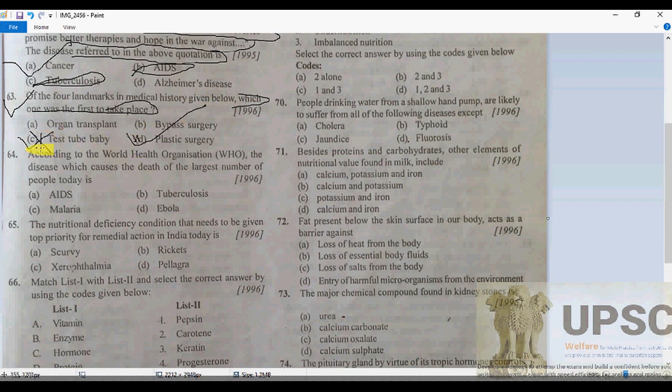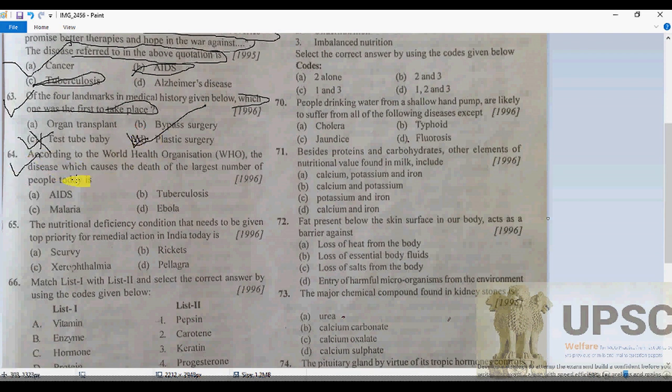The exact date of plastic surgery, by Dr. John Peter Mettauer, was 1827, so D will be correct. Organ transplantation was by Joseph Murray in 1954, bypass surgery in 1960, and the test tube baby Louise Brown in 1978. So the last one is the test tube baby, and the first one is John Peter Mettauer, who performed plastic surgery in 1827. So D will be correct here.